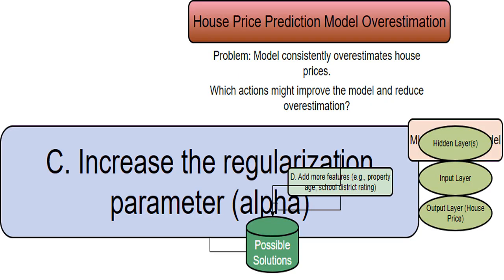Regularization, often using L2 regularization, controlled by the parameter alpha, adds a penalty for large weights in the model. Increasing alpha penalizes complex models, discouraging overfitting and improving generalization ability, all contributing to more accurate and less overestimated predictions. This approach should be considered.